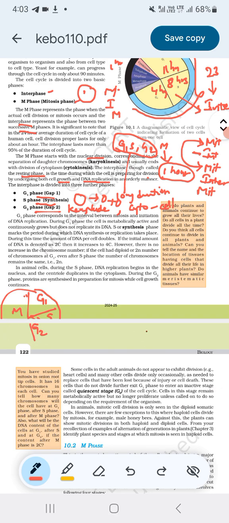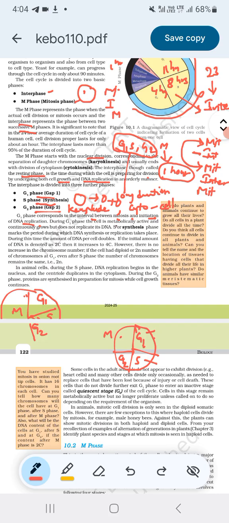I'll draw here: M phase, G1, S, G2. Initiation of DNA replication occurs in S phase. So G1 phase is the phase between mitosis and initiation of DNA replication.